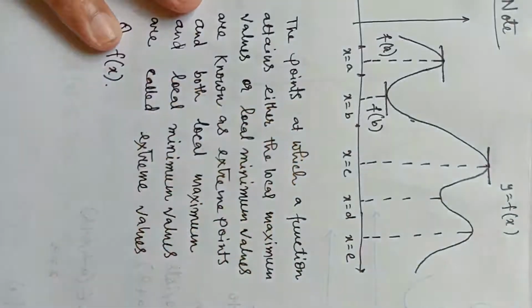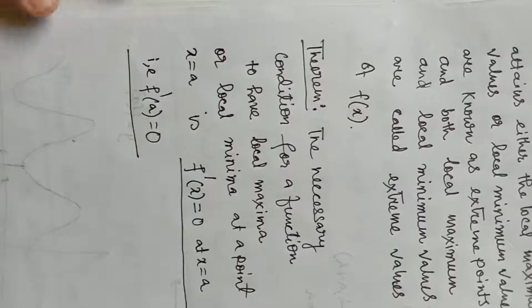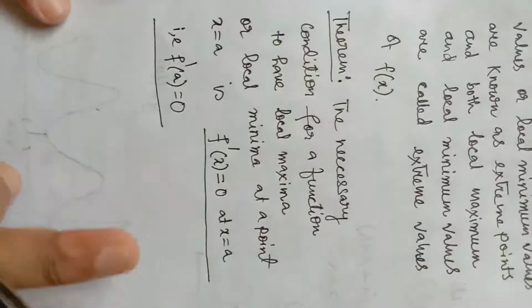So this is the necessary condition, and I have written it in the form of a theorem.